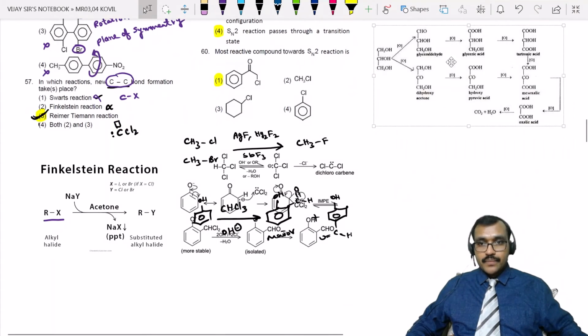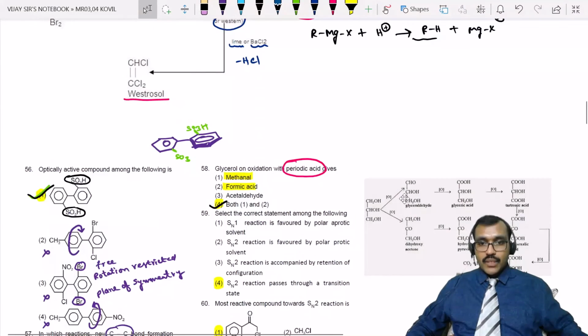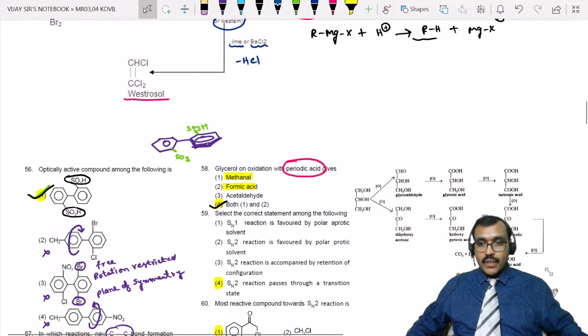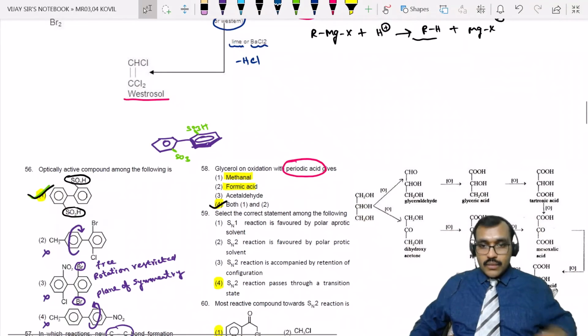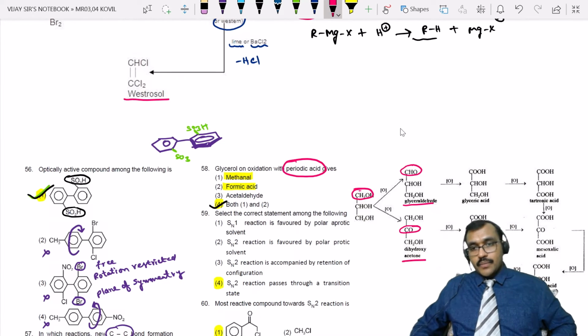Observe carefully. They have mentioned simply oxidation. This is what happened. This glycerol on oxidation, only the top CH2OH got oxidized, right? So we got glyceraldehyde. If the center one oxidized, then we got dihydroxyacetone.